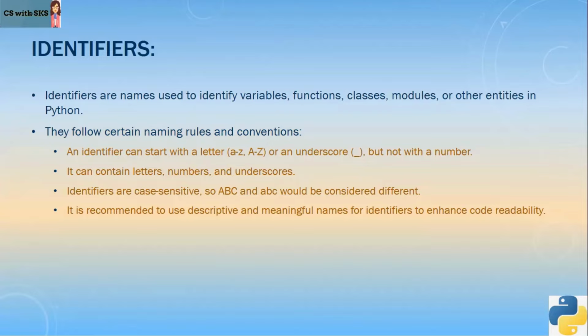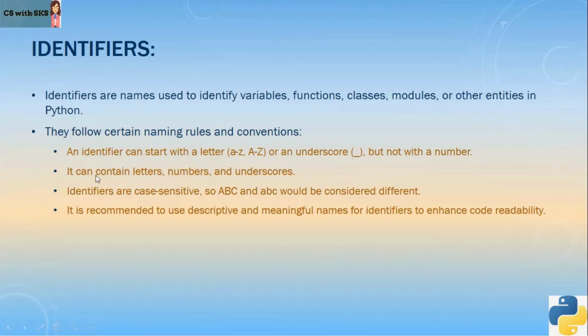They are not the same. So the first rule for writing identifiers is that an identifier can start with a letter a to z or capital A to Z, or it can start with an underscore, but it cannot start with a number. Remember, a valid identifier name starts with a letter, capital or small, or an underscore.